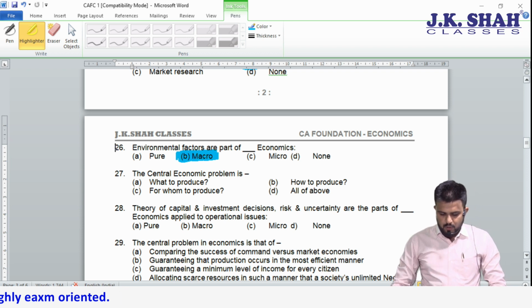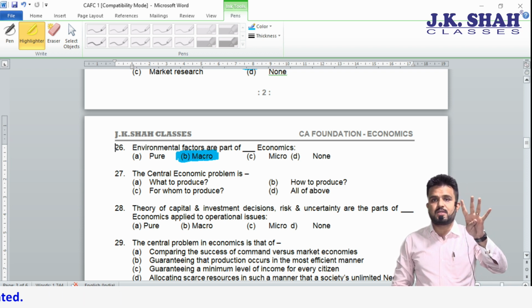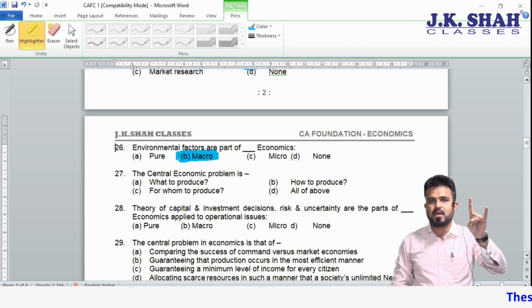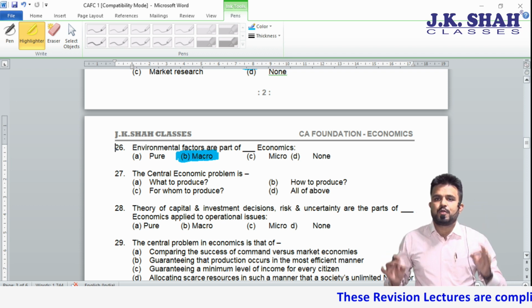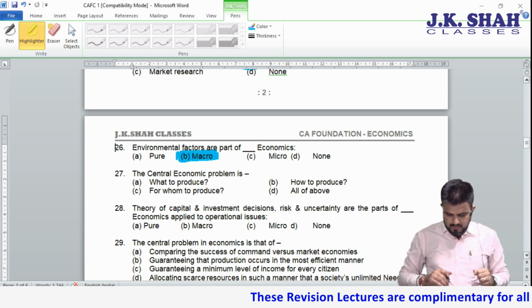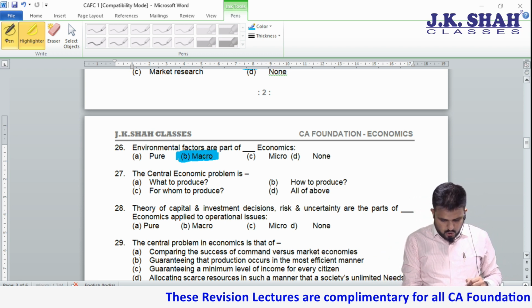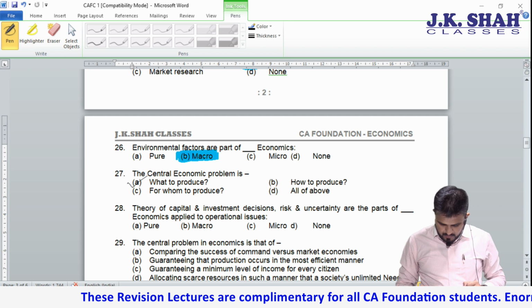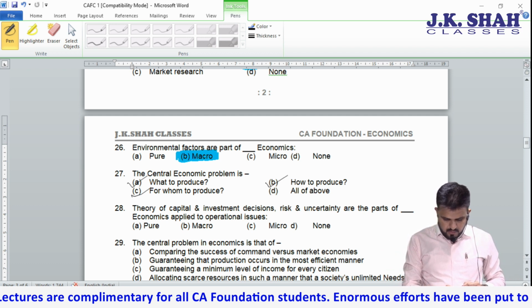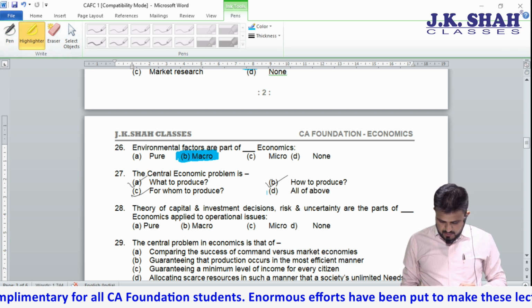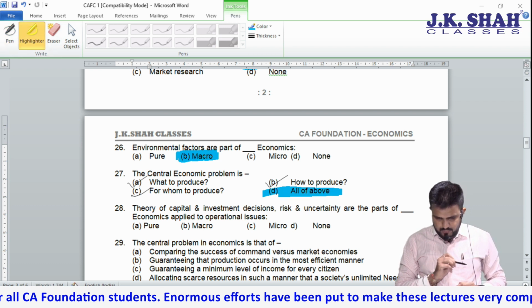Central economic problem. So we know 4 types: what to produce, how to produce, for whom to produce, and what provision should be made for economic growth. Let's see. What to produce, they have given. How to produce, they have given. For whom, also given. Very simple. It's all of the above.